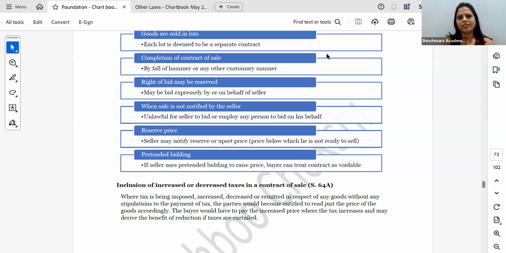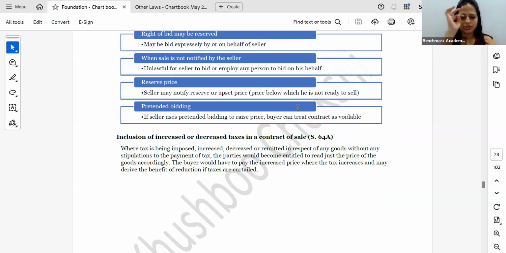The seller cannot engage in pretended bidding. He cannot try to increase the price at the time of bidding. He cannot hire people on his behalf to bid. That is not permitted. He can give a reserve price, also called an upset price, which is a minimum price, so below that the price of the goods cannot go. When the auctioneer is auctioning the goods, he has to ensure that the price is above the reserve price and not below. And if they are selling in lots, then there will be a separate auction for each lot. So that is about auction.